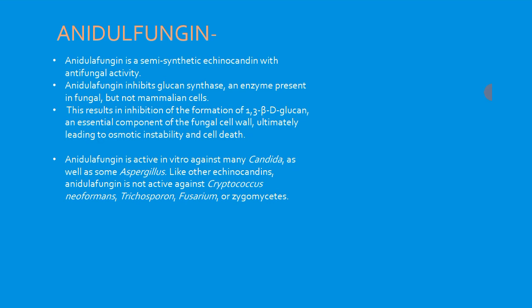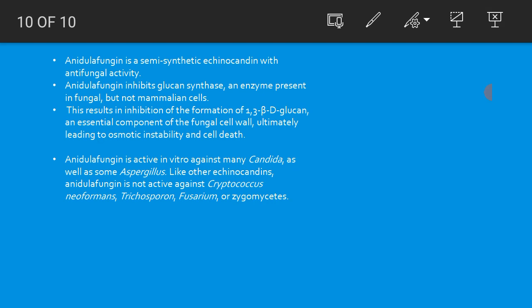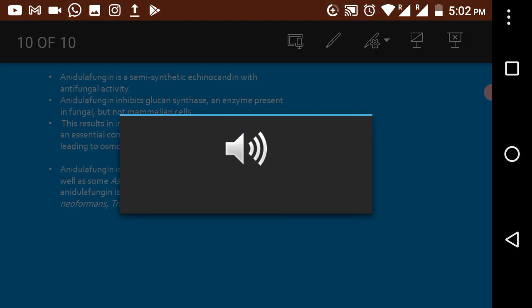Therefore, that glucan molecule will not get synthesized, and this glucan molecule is an essential component of the cell wall, and therefore the cell wall will not get produced properly, ultimately leading to osmotic instability. Okay, there will be no osmotic balance between the inside and outside of the cell due to the inability to produce the glucan molecule, and therefore it ultimately results in cell death. So we can say this is a fungicidal agent.